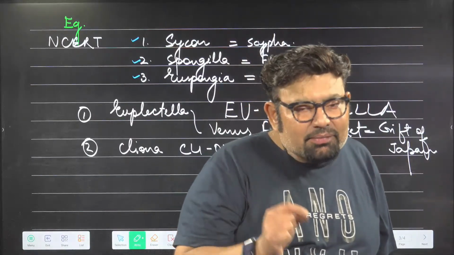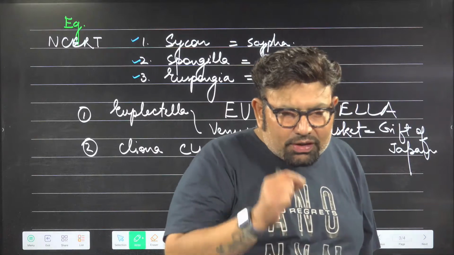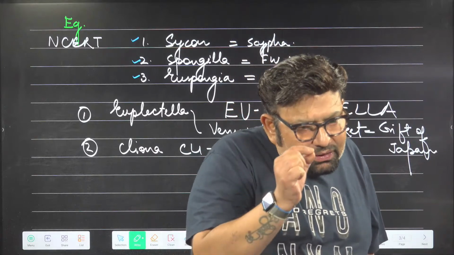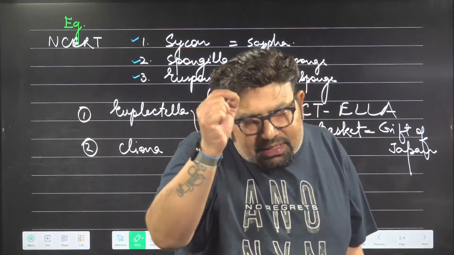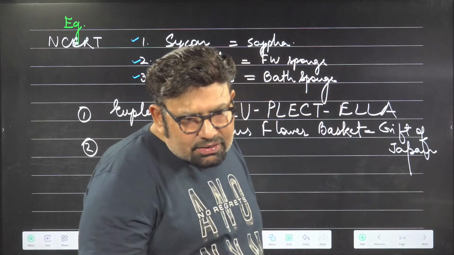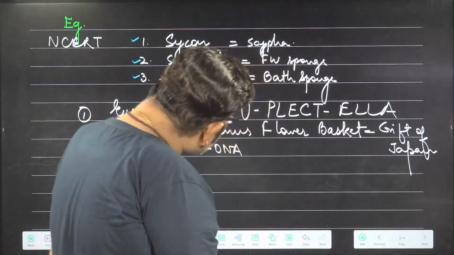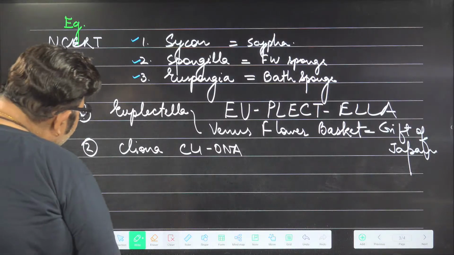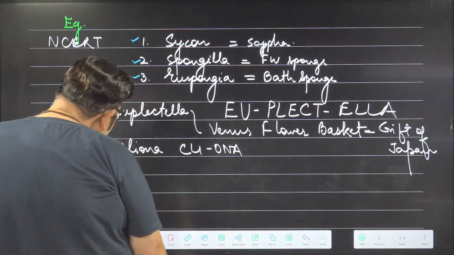The spicules are made up of silica. So when you take them out, it looks glass-like, as if they have made the structure from tiny threads of glass. So very beautiful, Euplectella. Venus flower basket, gift of Japan, or particularly wedding gift of Japan.